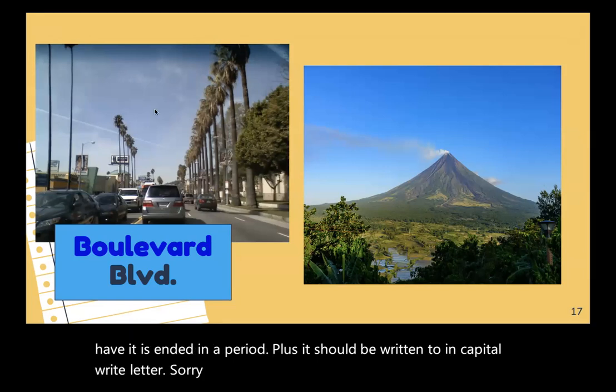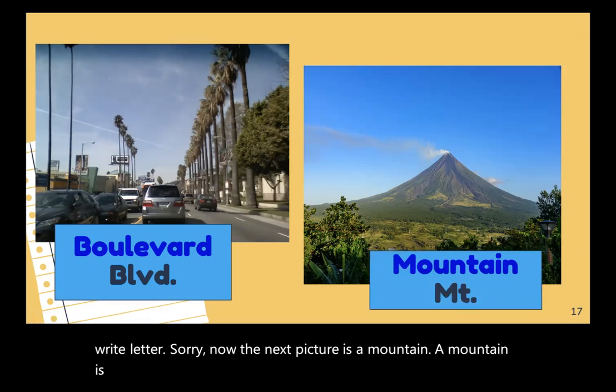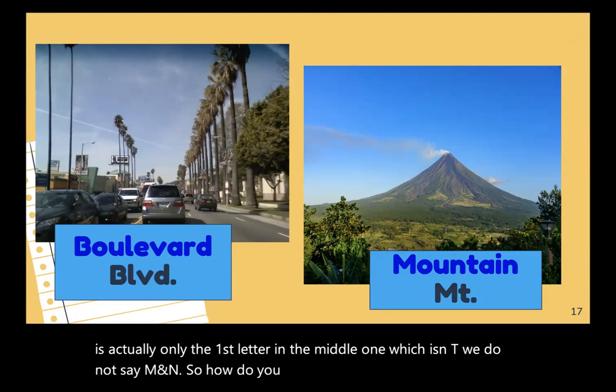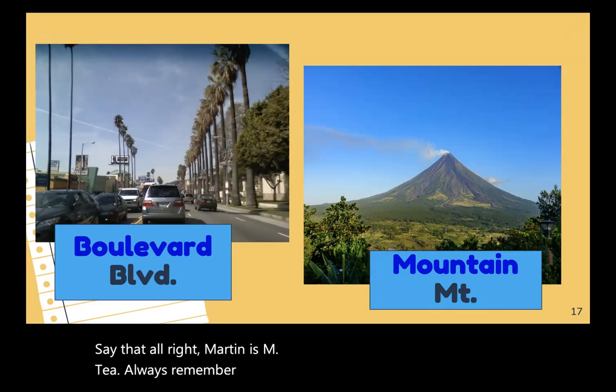Sorry. Now the next picture is a mountain. A mountain is actually only the first letter and the middle one, which is T. We do not say M and N. So how do you say that? All right, mountain is MT. Always remember, M is capital, and then there should be a period after T.